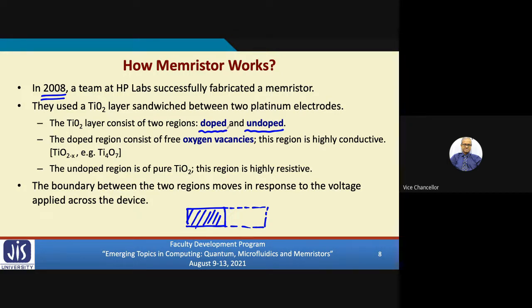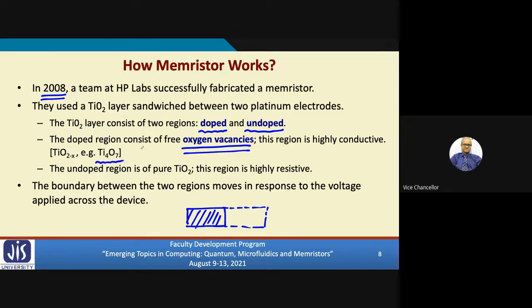Now the doped region, technically speaking, consisted of oxygen vacancies. As you know, oxygen ions are negatively charged, so a lack of oxygen, an oxygen vacancy, means positive charge. Now what did they use? They used one oxide of titanium, typically Ti4O7.